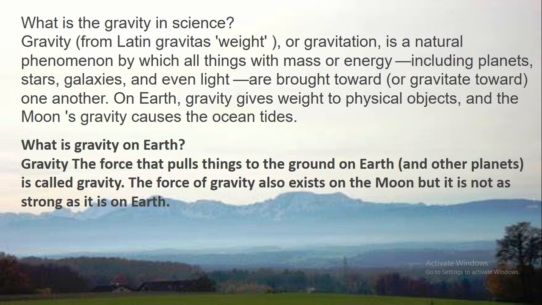Now follow, what is gravity in science and what is gravity on Earth? Gravity comes from the Latin gravitas, that is weight. Gravitation is a natural phenomenon by which all things with mass or energy, including planets, stars, galaxies and even light, are brought towards one another. On Earth, gravity gives weight to physical objects, and the moon's gravity causes the ocean tides. So what is gravity on Earth? Gravity is the force that pulls things to the ground on Earth. The force of gravity also exists on the moon, but it is not as strong as it is on Earth.